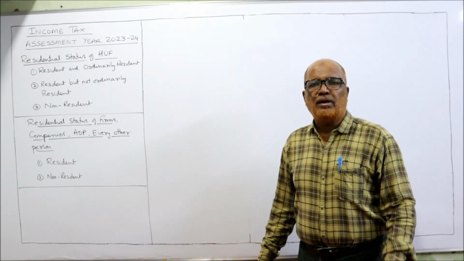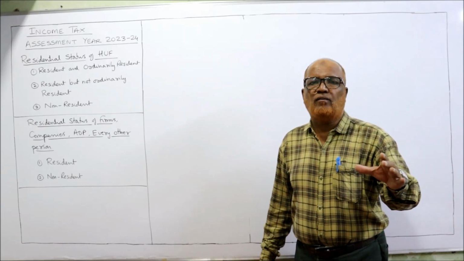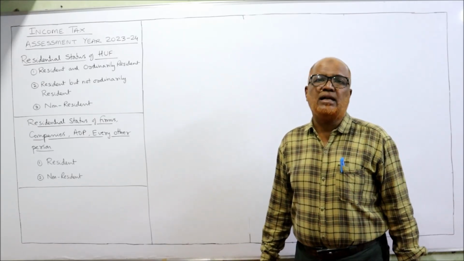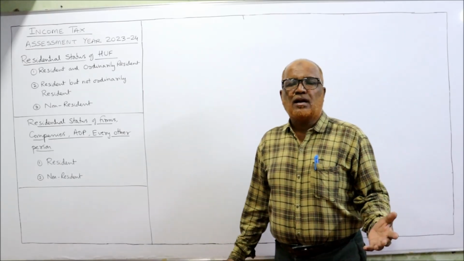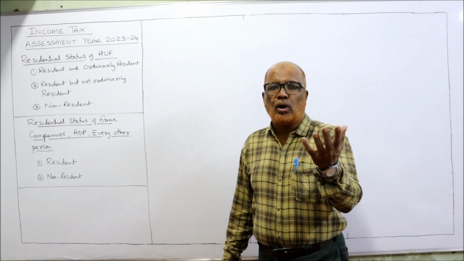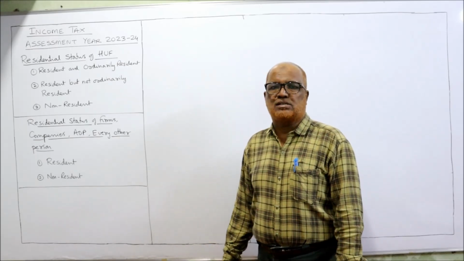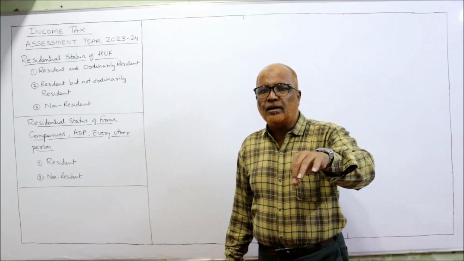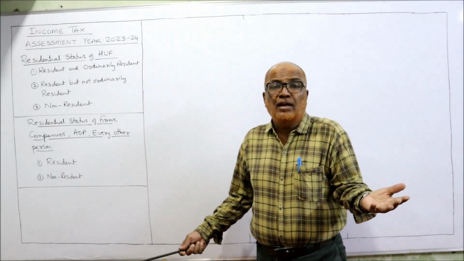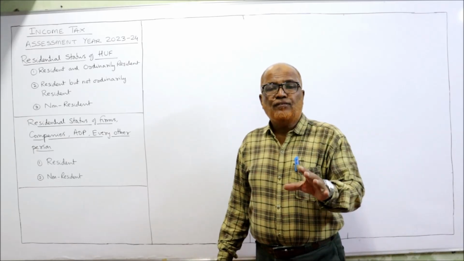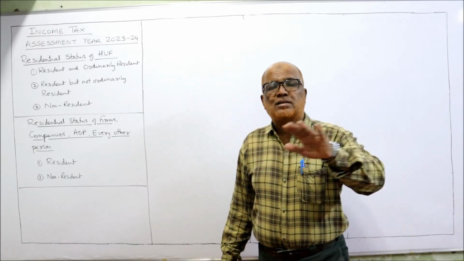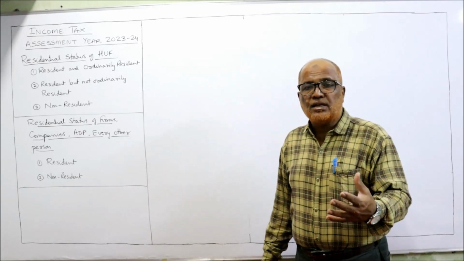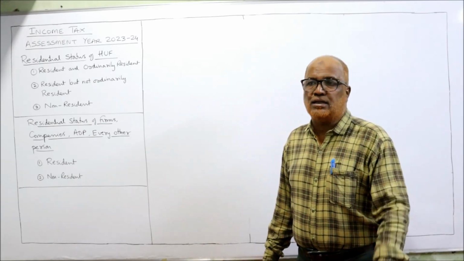But here Hindu undivided family is controlled and managed by the head of the family called Karta. Now the Karta has to satisfy all the additional conditions. The basic condition is regarding where the control and management of HUF is. If the control and management is completely in India or partly in India and partly outside India, it is a resident. If the control and management is completely out of India, then it's a non-resident HUF. For details, you have to watch the video till the end.